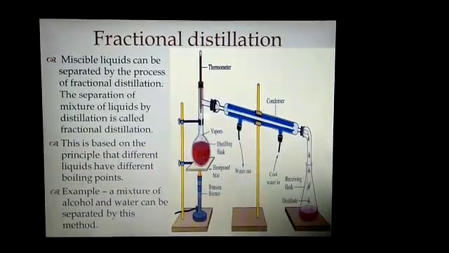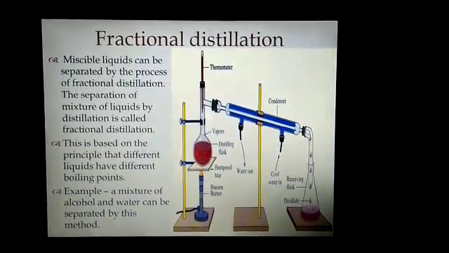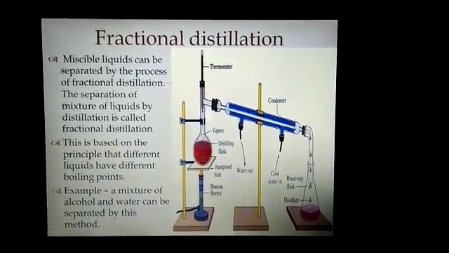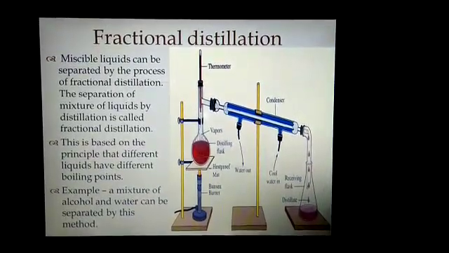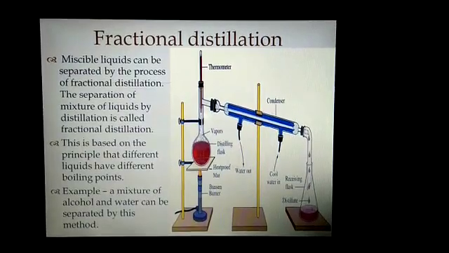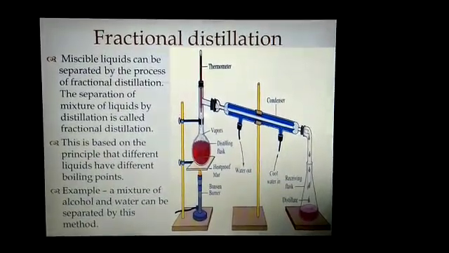This technique is used when the difference between boiling points of two liquids is 25 degrees centigrade or more. Petrol, diesel and kerosene are obtained from crude petroleum by the process of fractional distillation.